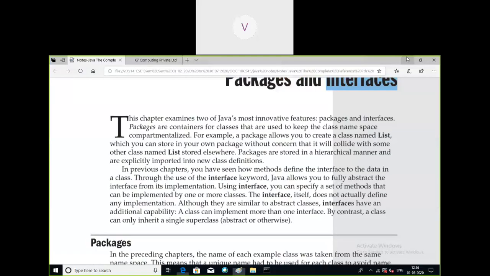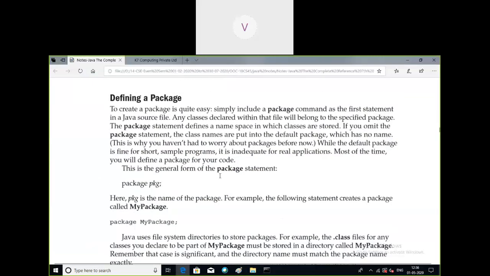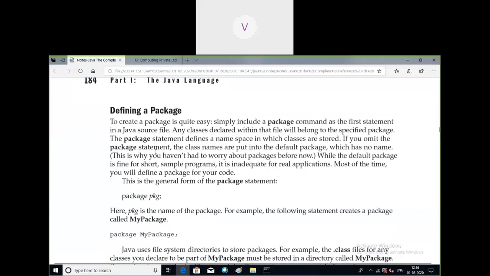Now in this class, I'll be discussing defining a package. This is the most important concept: how do you define a package, how do we create a package, and run a sample program? This class will cover this whole part. How do you define a package?